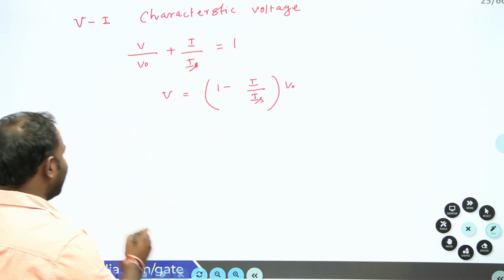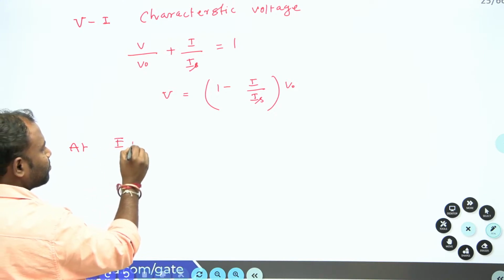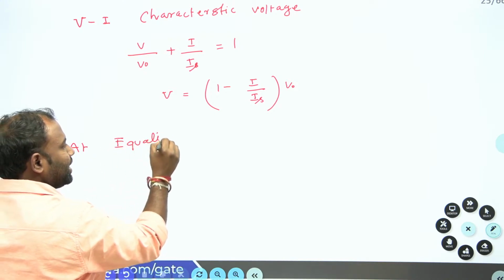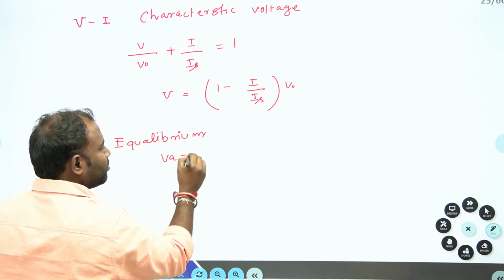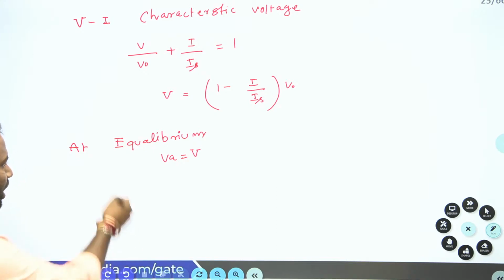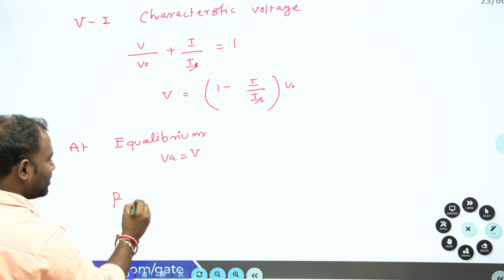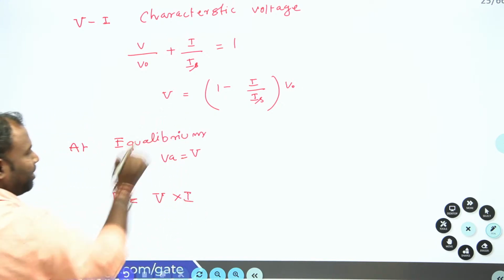But at equilibrium, VA equal to V, isn't it guys? VA equal to V, so that we will see later. The power equation is power equal to V into I. So now what is my V? This much.